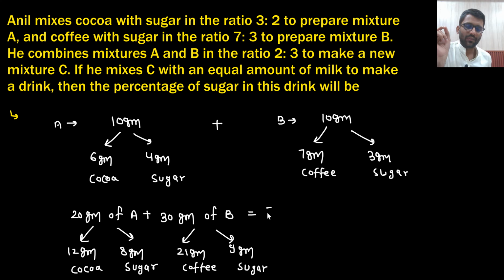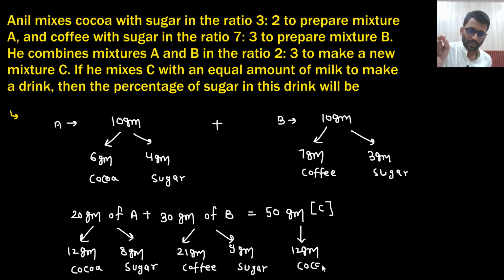So this is 50 grams, right? 50 gram of mixture C. So in 50 gram of mixture C, what are the products you are having? You are having 12 gram of cocoa, 8 plus 9, 17 gram of sugar, and 21 gram of coffee, right?